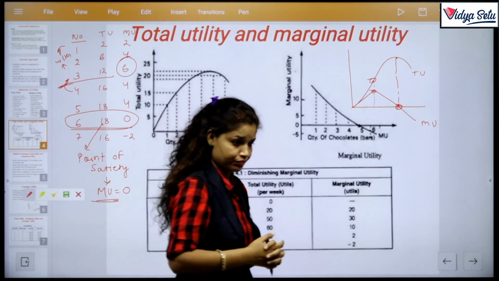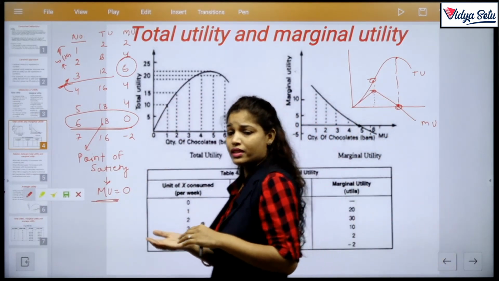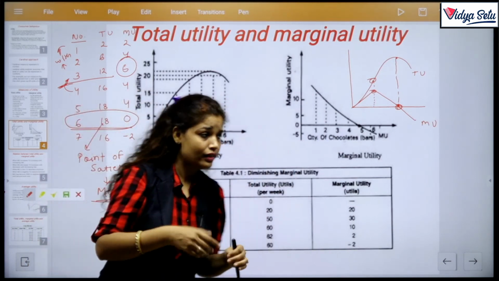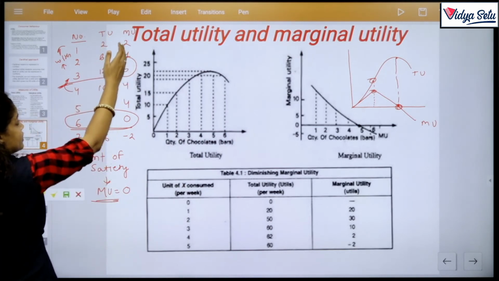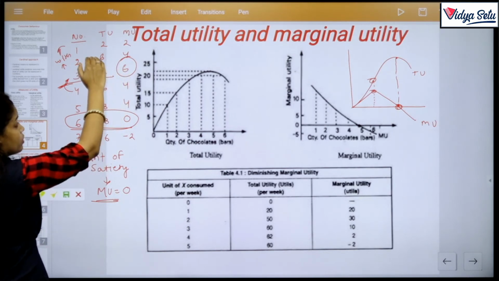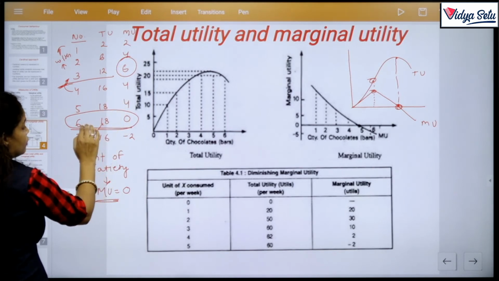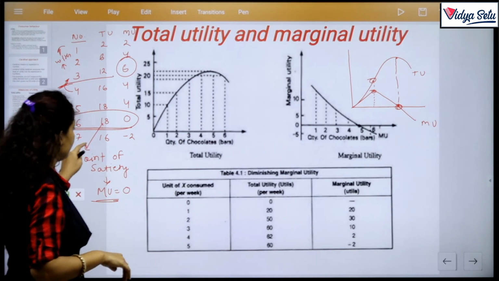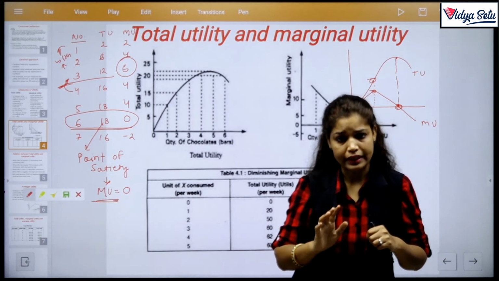Why is MU like this? Because MU is derived from TU. At first TU increases and MU also increases. But after that point, if TU increases at a decreasing rate, then MU starts falling. When TU is maximum, MU is 0, and when TU decreases, MU becomes negative.